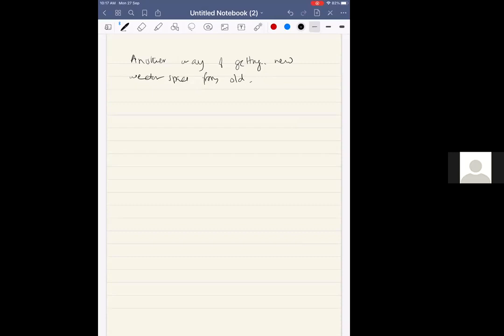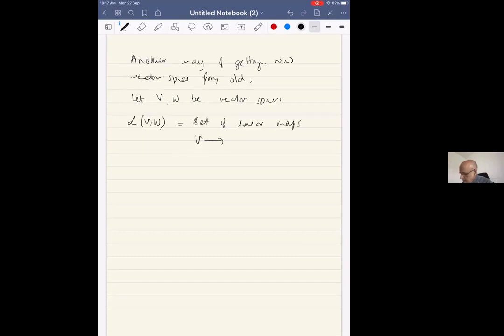Now, another way of getting new vector spaces from old. Let V, W be vector spaces, and let L(V, W) be the set of linear maps from V to W. So supposing I am given two linear maps, S and T. What is S plus T?